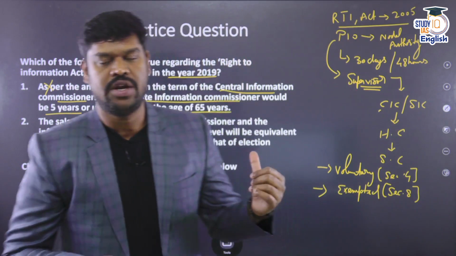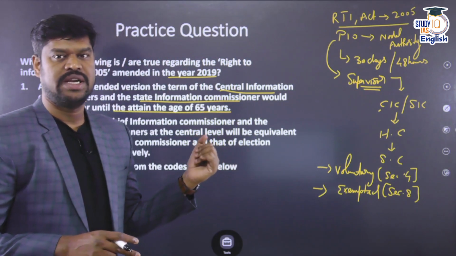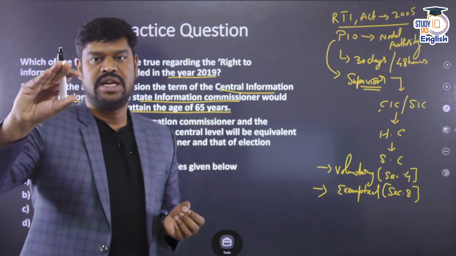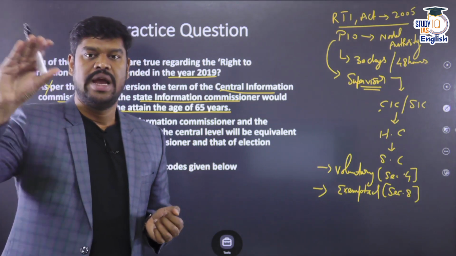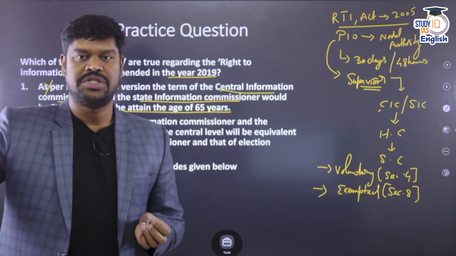The original law, the Right to Information Act 2005, said that the salary of the Central Information Commissioner, that is the Chief Information Commissioner, will be that of the Chief Election Commissioner and the Information Commissioners will be equal to that of the Election Commissioners.